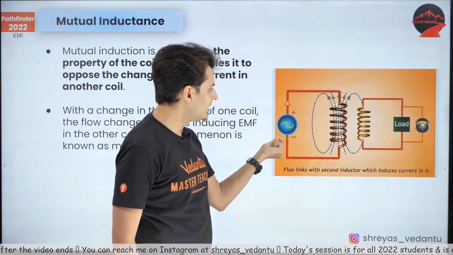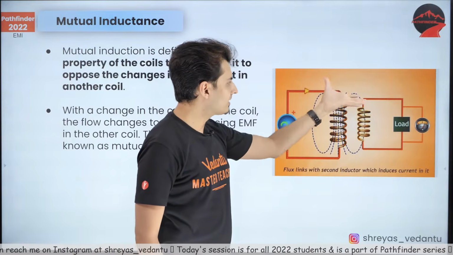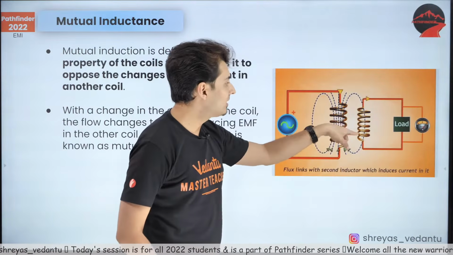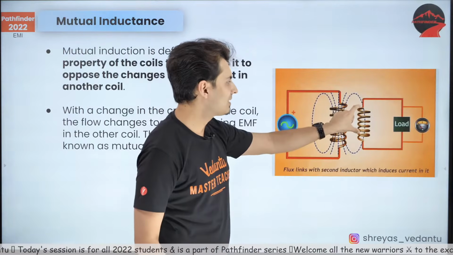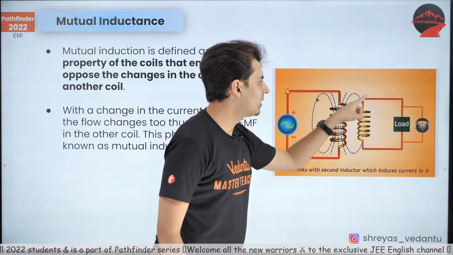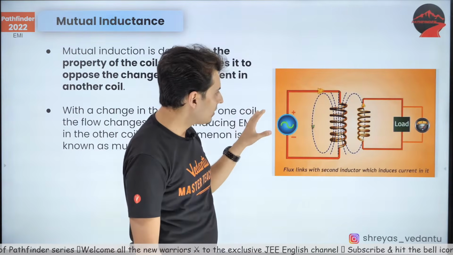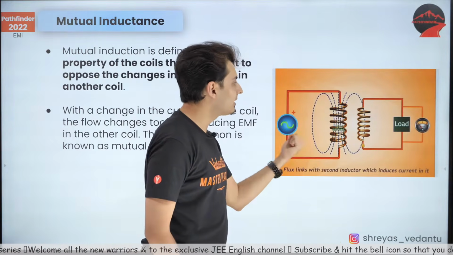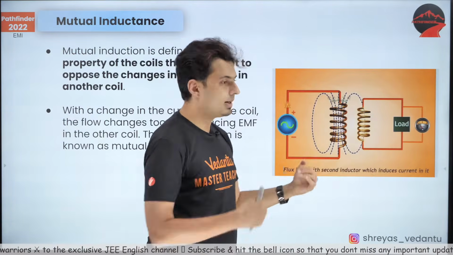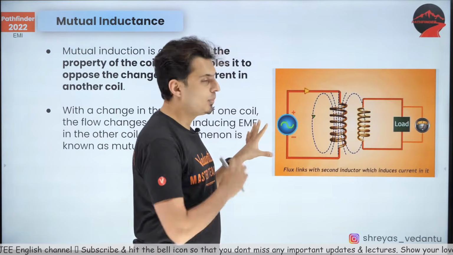So if I change the current here, the flux will change here. If the flux changes here, the field lines through the other coil will also change. And the moment there is change in flux, what will happen? EMF is created here. And that EMF is called induced EMF. And what is this coil called? Secondary coil. What is this coil called? Primary coil. This is the primary coil because this is the one which is creating that change. This is called the secondary coil because that is the one which is getting affected by the change. So the secondary gets affected by the changes in the primary.